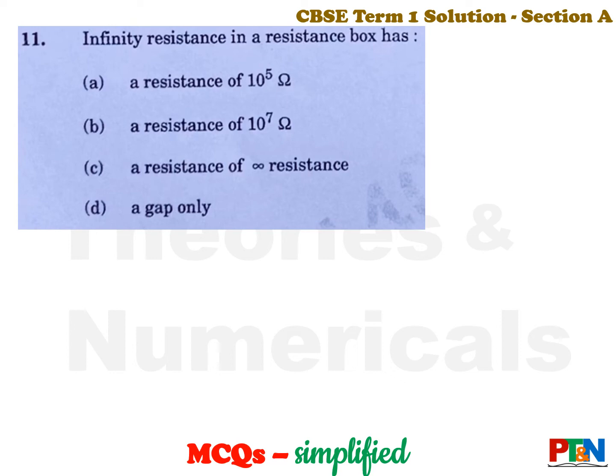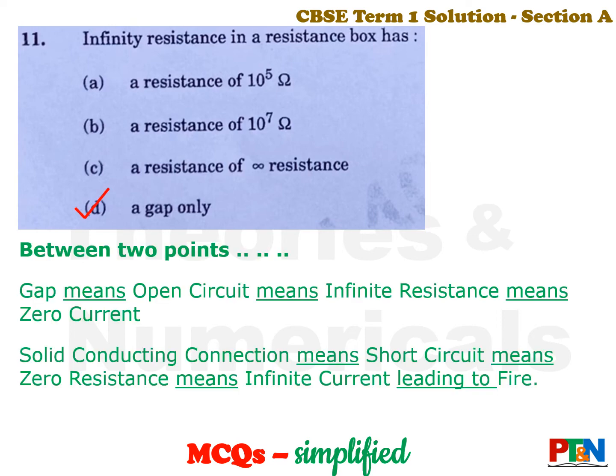Infinite resistance in a resistance box means what value of resistance? So the answer is a child's question. Option D, that is gap. Infinite resistance is a gap. Between two points, a gap means open circuit. That means infinite resistance, which means zero current. And a solid conducting connection means short circuit, which means zero resistance. That is infinite current, and may lead to fire. So, very fast basic concept of resistance, right? Easy question.